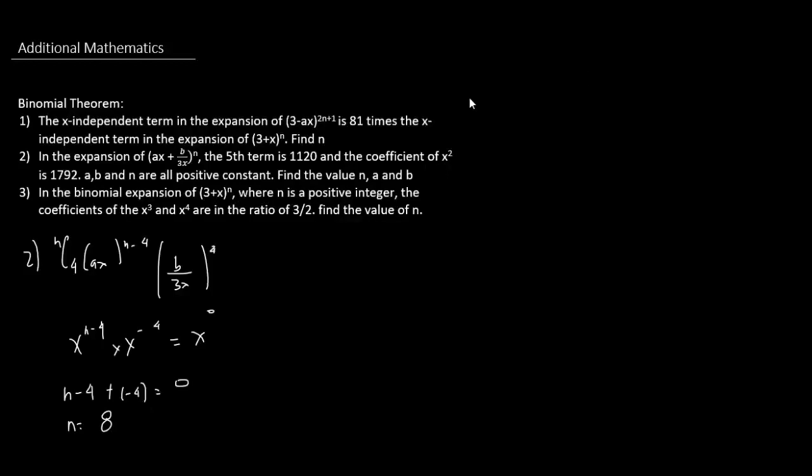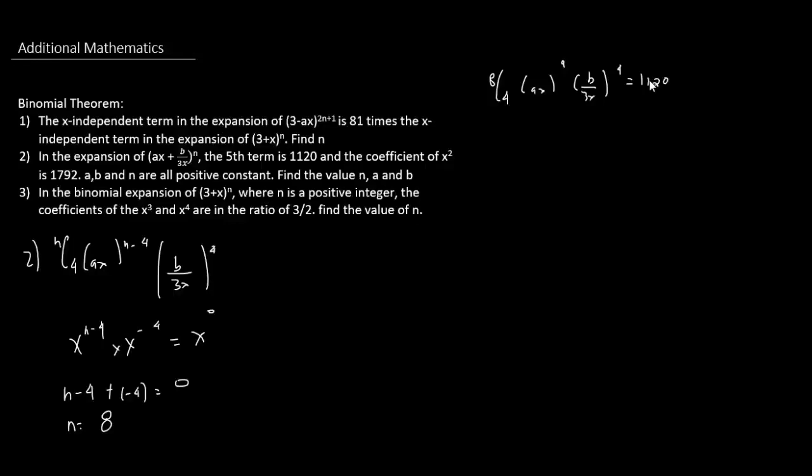Okay, moving swiftly along to the second part. So we already know that n is 8. So right now we can use the information about the coefficient and find a and b. Right here we have 8c4 multiplied by ax to the power of 4 and b over 3x to the power of 4. That should give us 120, right? And let me just quickly calculate it.